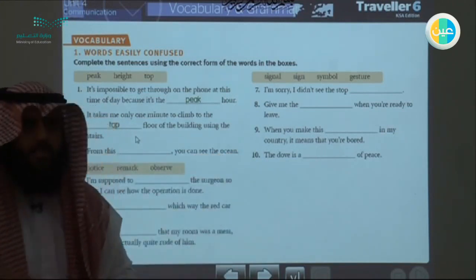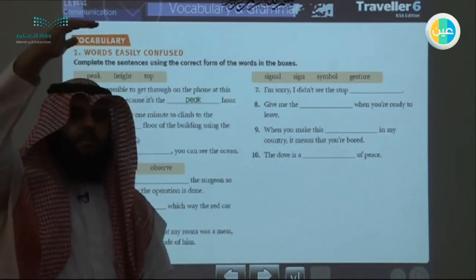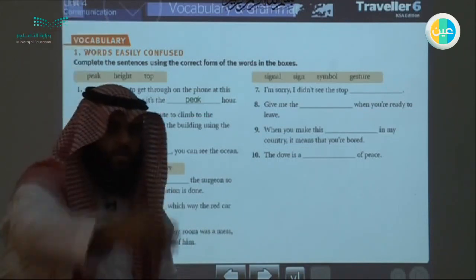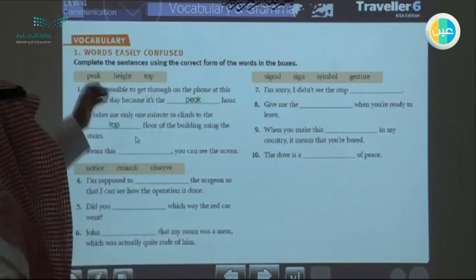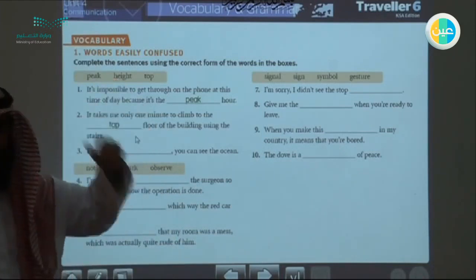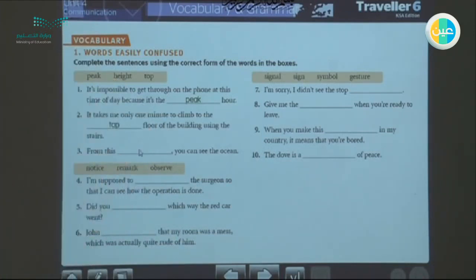He is talking about from this elevation, from this limit, you can see the ocean because you are so high up. So he's talking about a measurement. So he's talking about height. He's so high. From this height, you can see the ocean. Okay, let's continue. What about the next three?